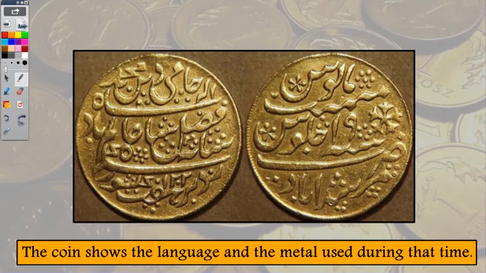Now, can you see the different things that are written in a particular language on the coin? Well, over here, the coin shows the language and the metal used during that time. So, these coins are made of gold and this is the language that was used during that time.